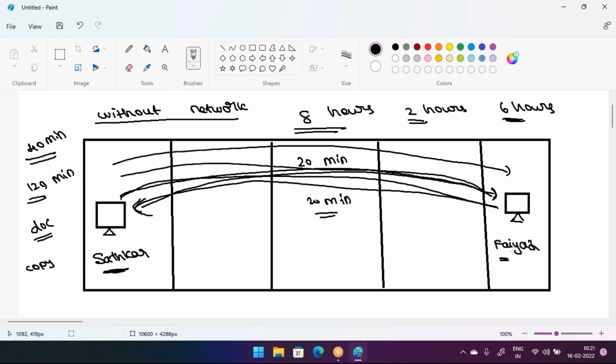Suppose if the branches are in the same city, it will take maybe 3 to 4 hours. But if the branches are in two different locations, like Delhi and Mumbai, it will take more time. If the branches are in different countries, like India and the UK or USA, it will take even more time. We are wasting a lot of time handing out documents physically.